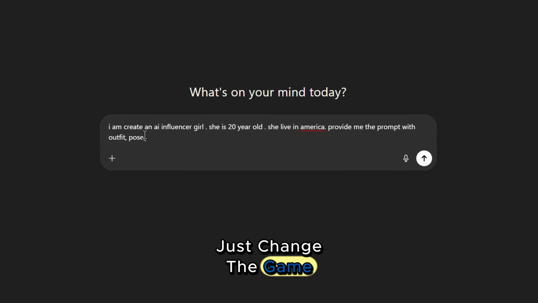And here's the craziest part, only 1% of creators know about this tool. If you are a student, a hustler, someone tired of being invisible online, this could be the shortcut you are waiting for. Stick with me, because the last step will make the character feel 10x more real than anything you have ever seen before.